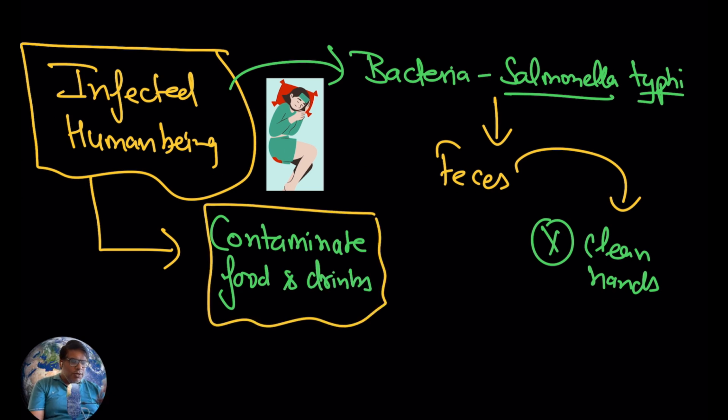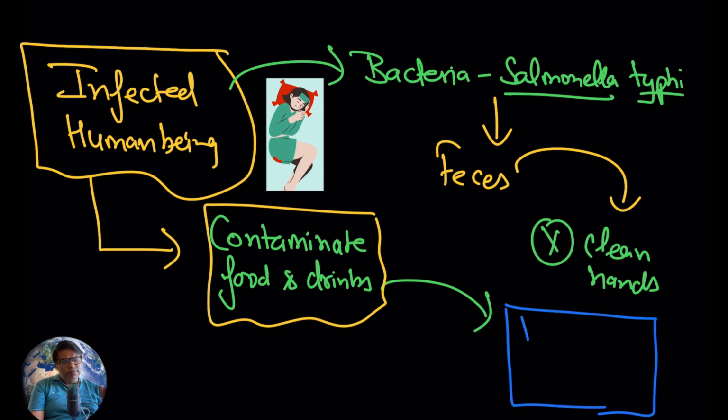So if someone who is healthy eats this contaminated food, or drinks these contaminated drinks, the bacteria will make entry in the body of the healthy person. So hopefully it is clear how this bacteria can be transmitted from one infected individual to a healthy person.